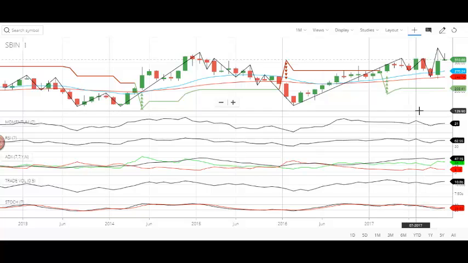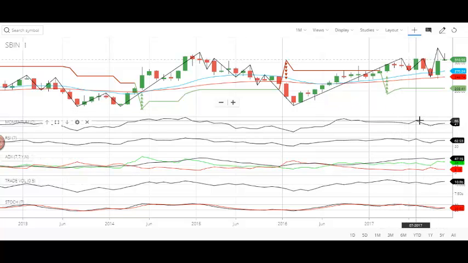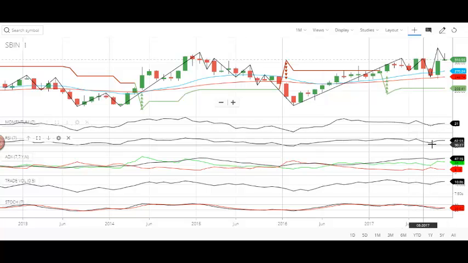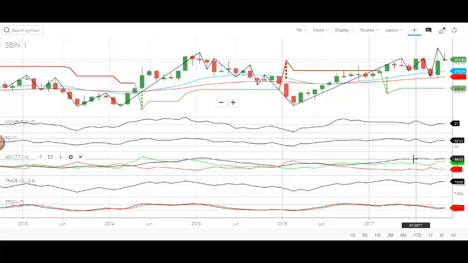So right now, we are seeing that most of the indicators are throwing positive signals only, but all these signals are in the initial phase. The momentum is there, but it is very low. The strength is there, but it is very low. Direction strength is also picking up right now, and trade volume is also picking up.